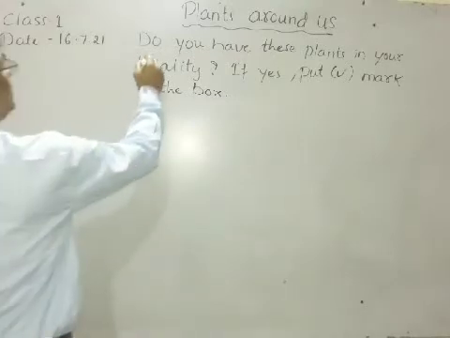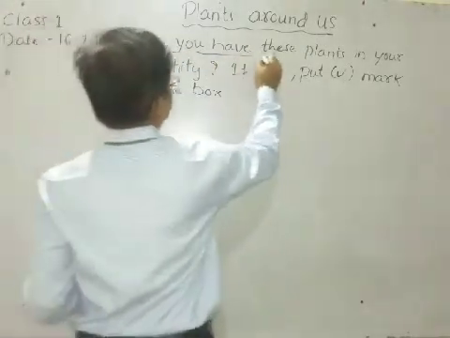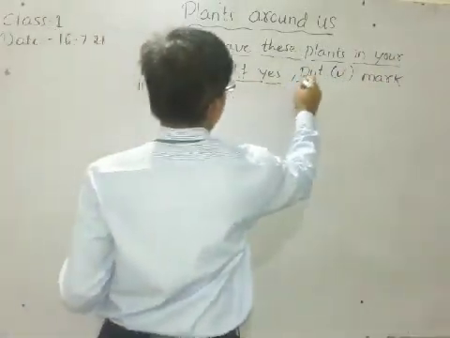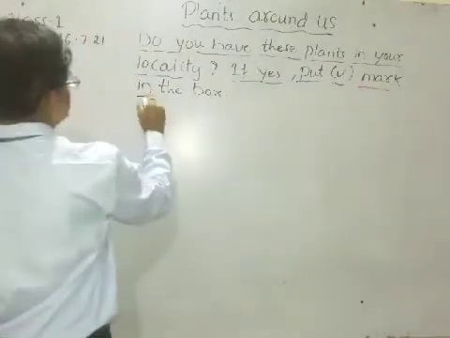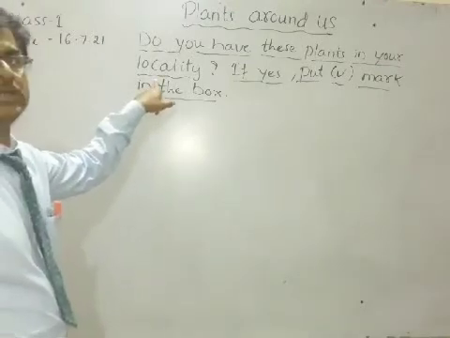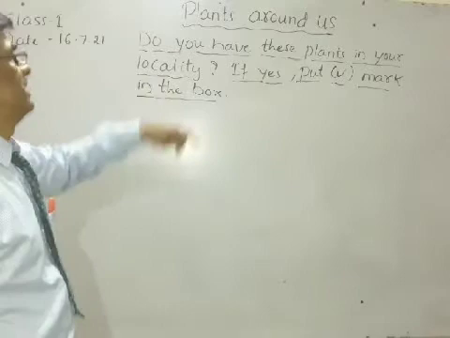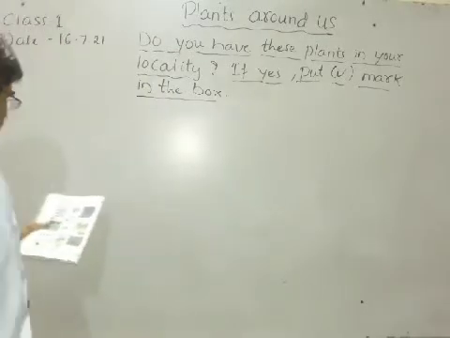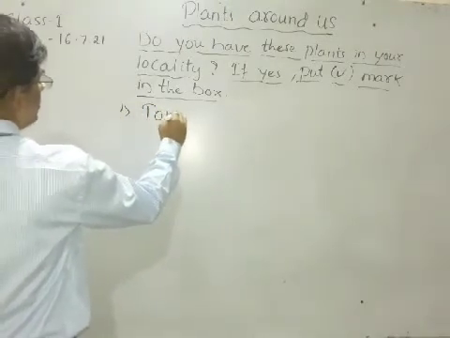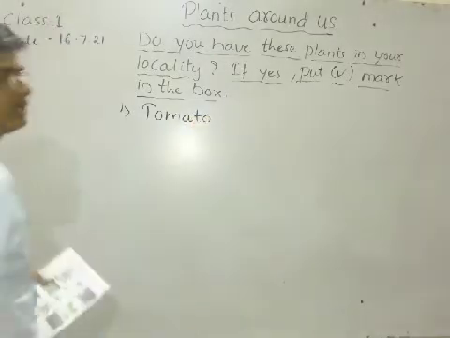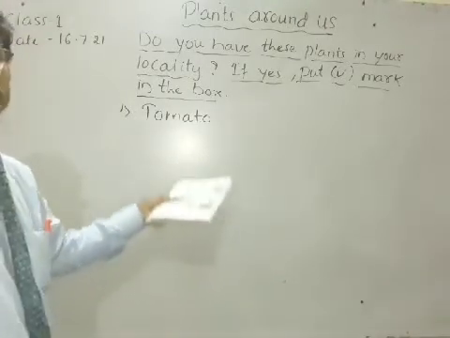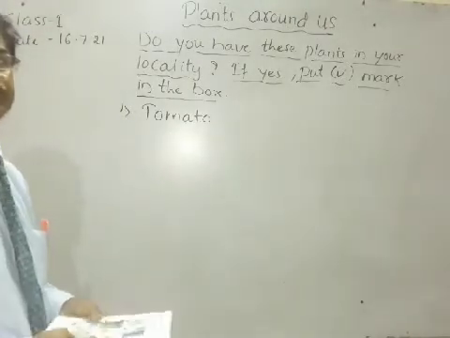So this is the question. Do you have these plants in your locality? If yes, put the right mark in the box. Understood? Locality means near your house. If these plants are there near your house, you can put a right mark. So let us write here. First one is tomato. Tomato you are seeing, and also you have tasted it as a vegetable. This tomato is used as a vegetable.